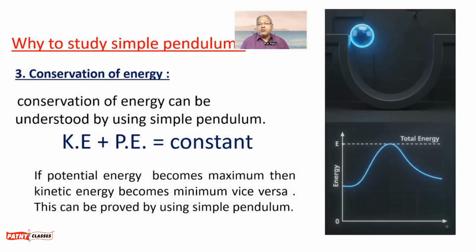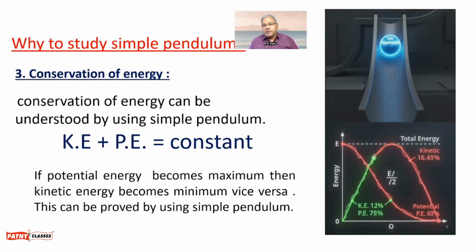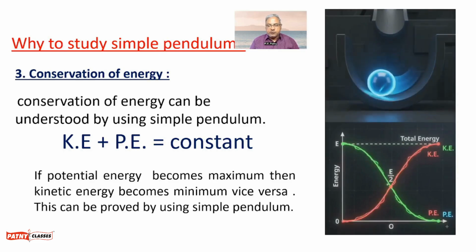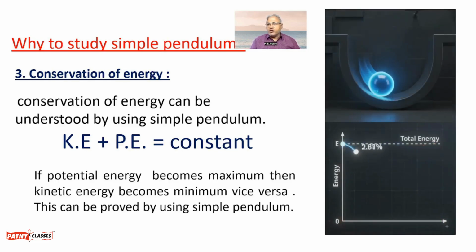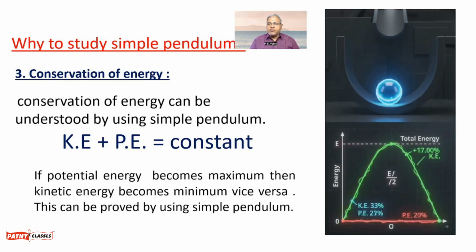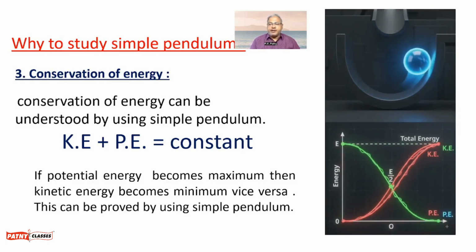Let us talk about the third application of the simple pendulum, that is to study the conservation of energy. We know that whenever we talk about a system, there are two energies associated. One is the kinetic energy, another is the potential energy. If you add both the energies together, you will get a constant, a fixed value. Kinetic energy plus potential energy equals a fixed value. This fixed value is called a constant.